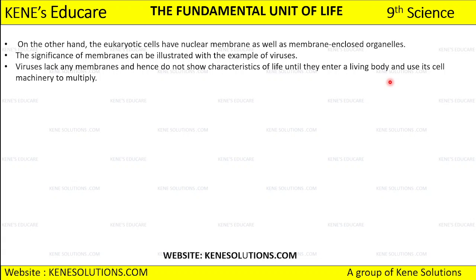ठीक है? So virus is one such example. तो virus active कब होता है? When it enters inside a living body. Unless and until it enters the living body, it is not able to multiply itself. It needs a living body for its multiplication and to show the characteristics of life.